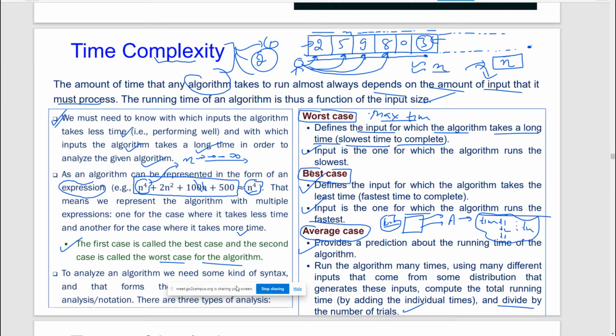So we are not very much interested in this particular average case. We are interested in finding the worst case and the best case complexities. Why are we interested in the worst and the best case? Because we just want to know, given a particular algorithm, how much time I have to sit at my table and wait for the result to come out.